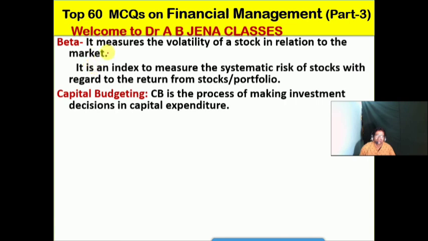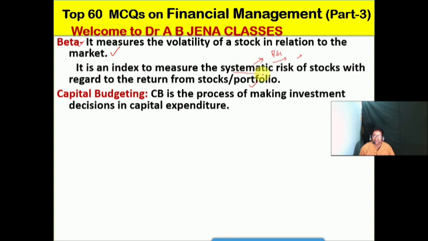So beta means it measures the volatility of a stock in relation to the market. That is the volatility of stocks. So the beta will measure, and beta is an index to measure the systematic risks of stocks with regard to return from stocks or portfolio. Friends, for your kind information, I have already posted one video. What is the meaning of risks, what are the different types of risks and what is the difference between systematic risks and unsystematic risks. Kindly go through the posted video and you will know more and more.